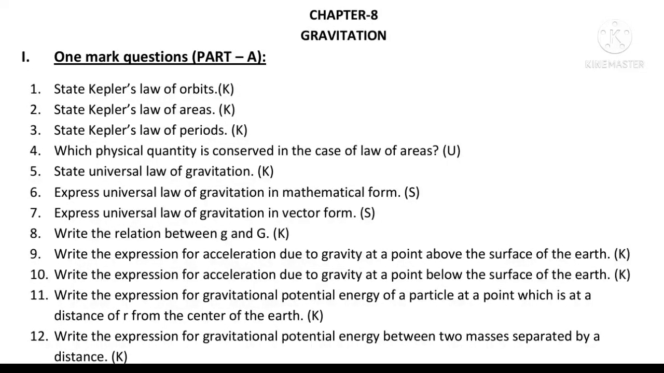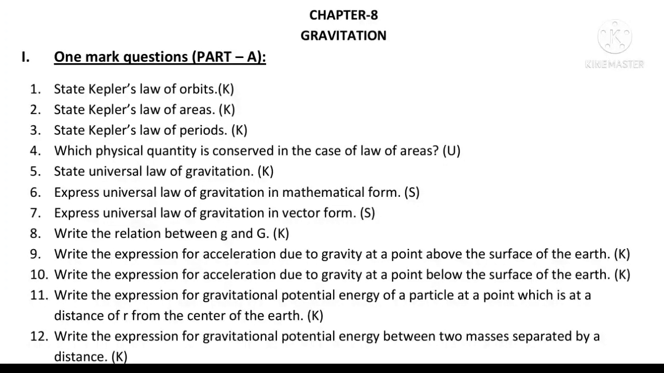First question, state Kepler's law of orbits. Law of orbits states that every planet moves around the sun in an elliptical orbit with the sun at one of the foci. State Kepler's law of areas. The line joining the sun and planet sweeps out equal areas in equal intervals of time.